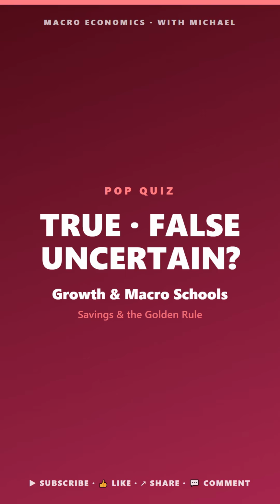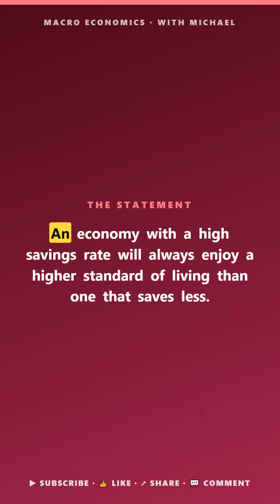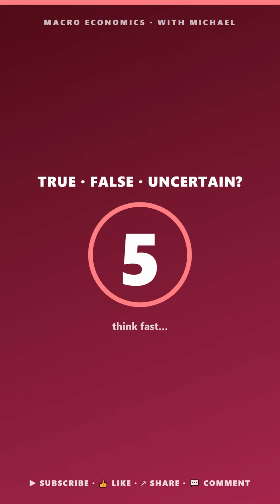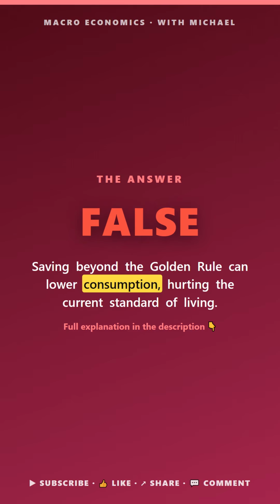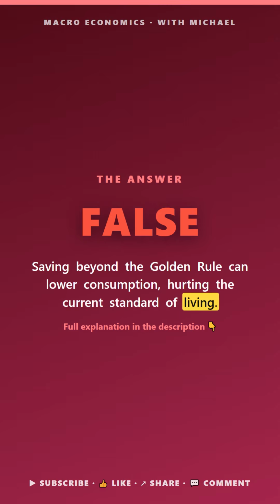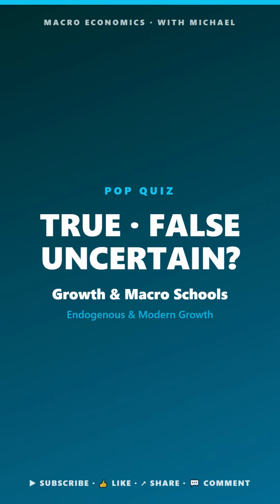Macro pop quiz, growth in macro schools. True, false, or uncertain. An economy with a high savings rate will always enjoy a higher standard of living than one that saves less. The answer is false. Saving beyond the golden rule can lower consumption, hurting the standard of living.